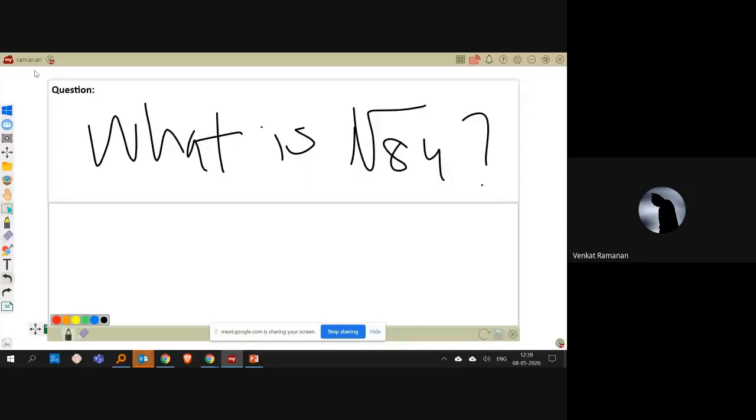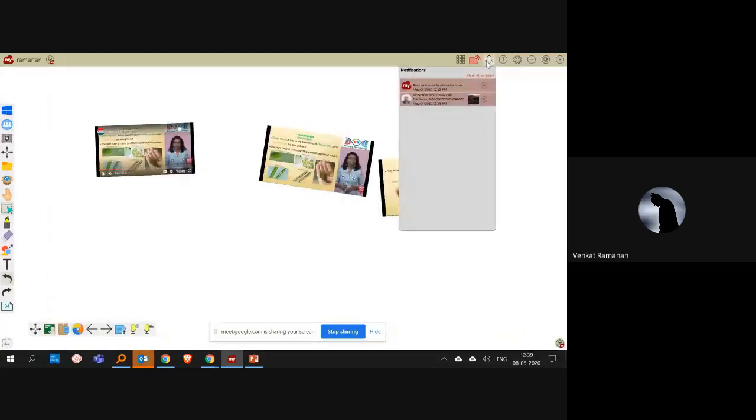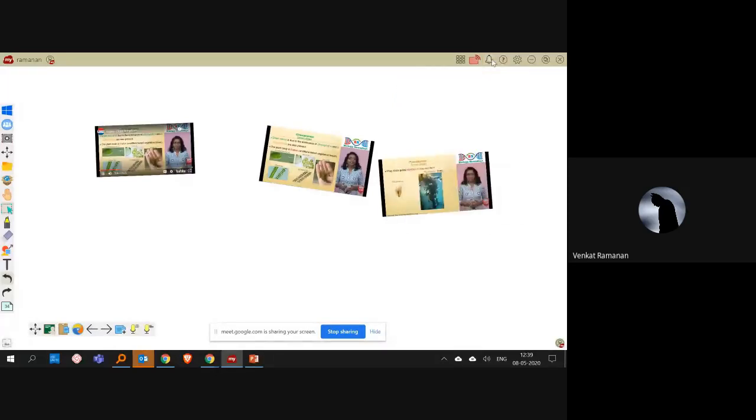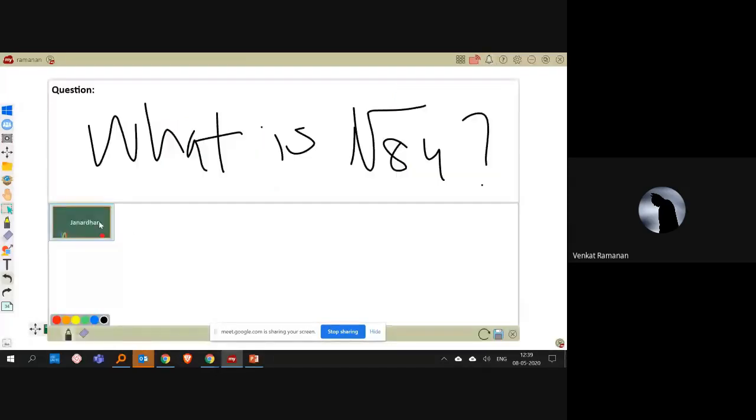Once I have a question, I can see somebody has already thrown a file. So I have been receiving a lot of answers from the students. I will get simultaneously all the options from multiple different students. On clicking this will be the name of the student. On clicking this, I'll see what the answer is.